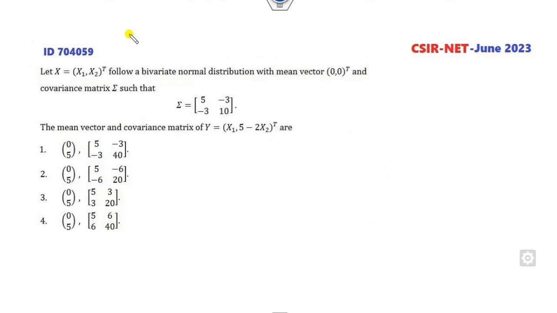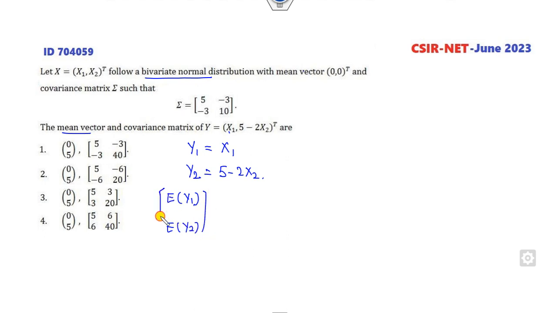Okay, look at this now, this is an interesting question. This is a bivariate distribution with a mean and covariance, and you have to find the mean and variance of this. It's very simple. I can consider this quantity as y1, and the second quantity as 5 minus 2x2. Then your target is to find the mean. What is the mean of y1 and the mean of y2? This is my mean matrix. What is the mean of x1? 0. So this value will be 0, and this answer will be 5 minus 0, that is 5.